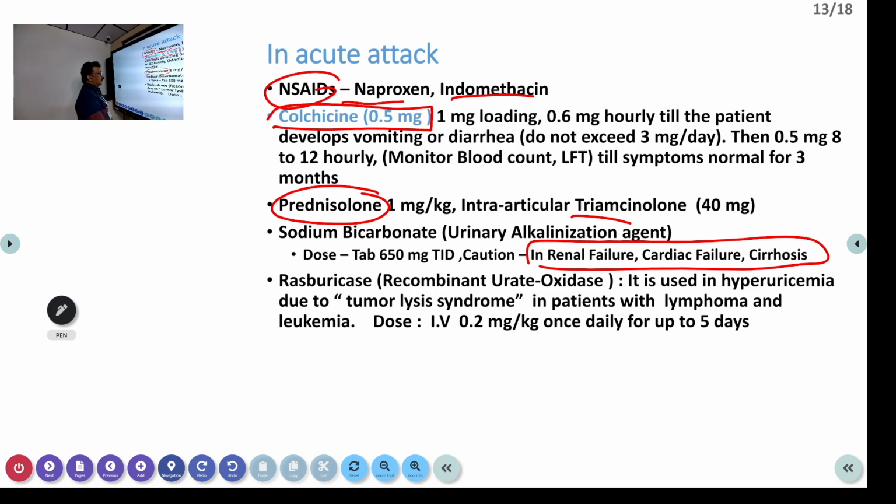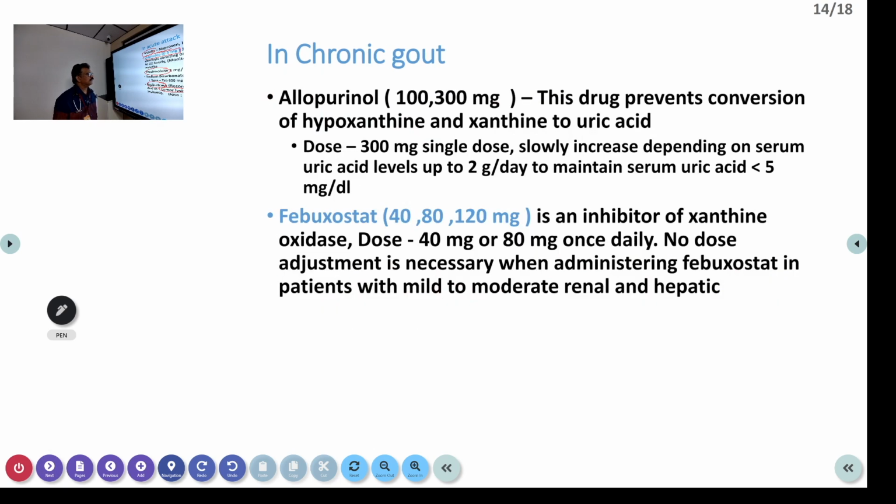Rasburicase is a drug which is used in tumor lysis syndrome. In tumor lysis syndrome you can also have hyperuricemia induced problems, and there you can use rasburicase, not in routine cases. 0.2 milligram per kg once daily for up to 5 days you can give. So rasburicase is reserved for tumor lysis syndrome.